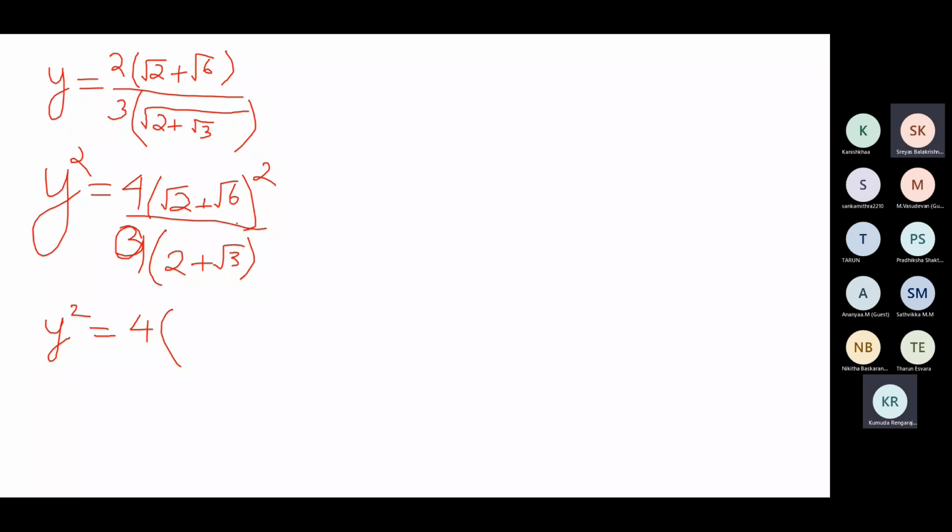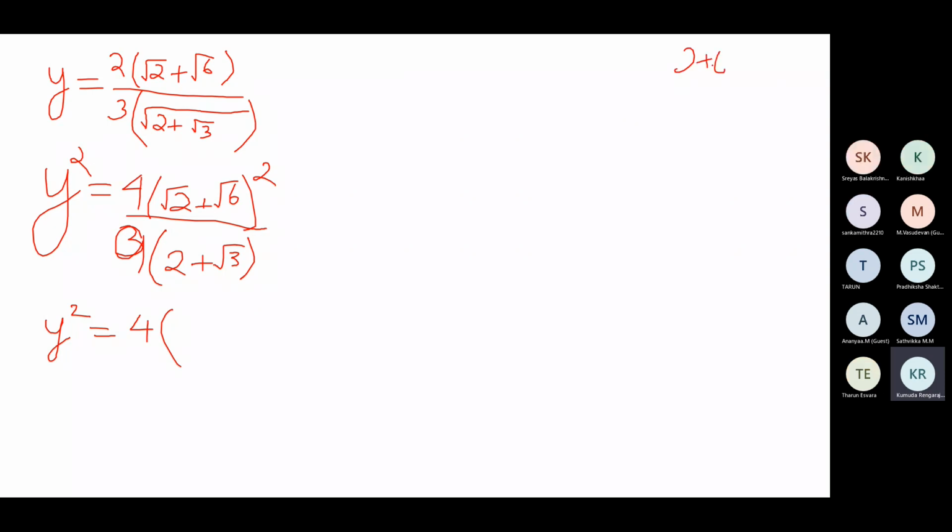A square is 2, b square is 6, plus 2ab. So it's 2 plus 6, a square plus b square plus 2ab. 2ab is 2 root 12.